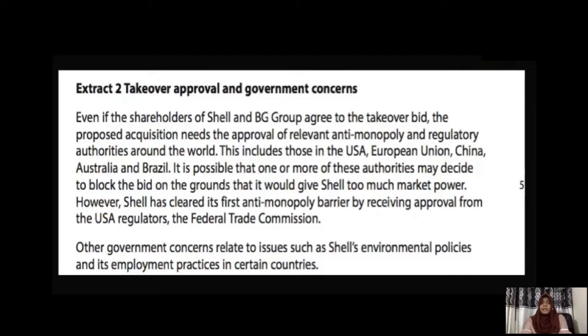However, Shell has cleared its first anti-monopoly barrier by receiving approval from the USA regulators, the Federal Trade Commission. Other governments' concerns relate to issues such as Shell's environmental policies and its employment practices in certain countries. So this is something that you have to check again before you start your development of the evaluation, especially because these are the points that are more relevant to evaluation. So let's look at the evaluation points that have been given.